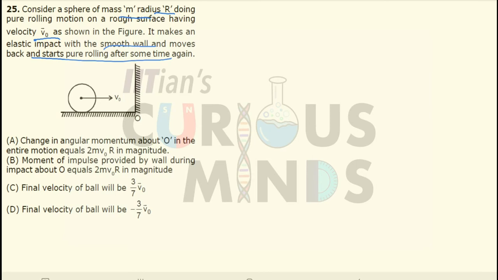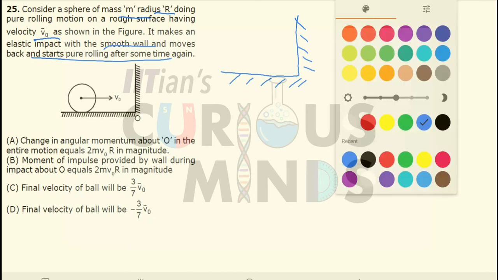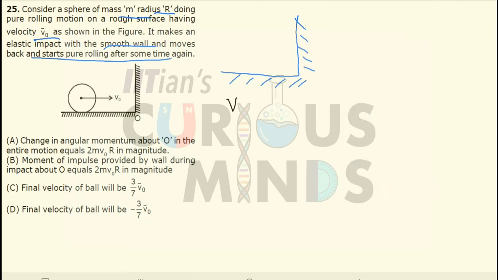First of all I will consider this part. Let me consider three cases over here. In the first case, when the ball was moving towards the wall, it was performing pure rolling motion. So initially I can say that v naught will be equal to omega naught r, where omega naught over here is the initial angular velocity.